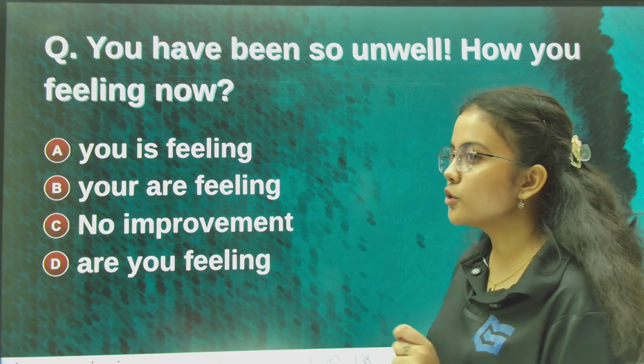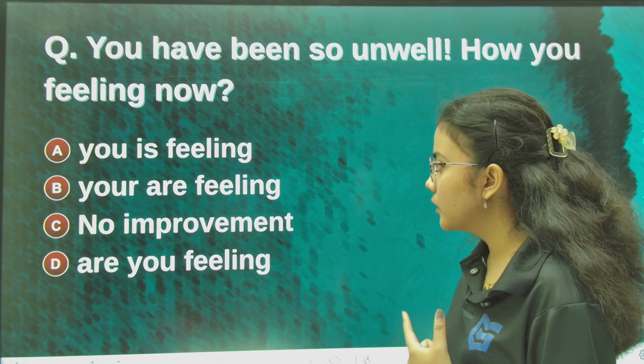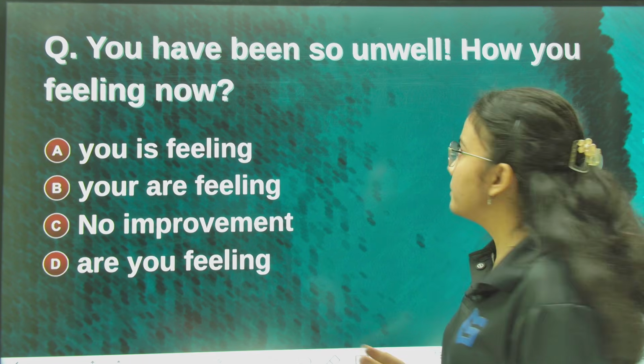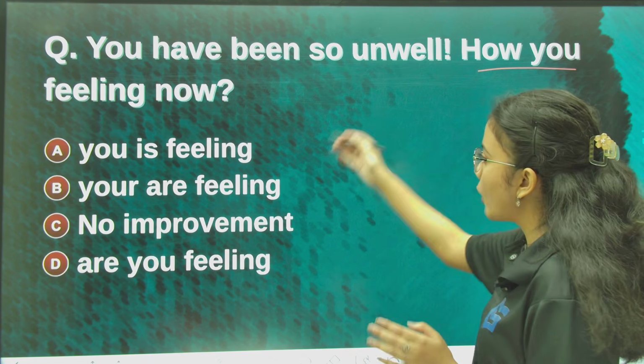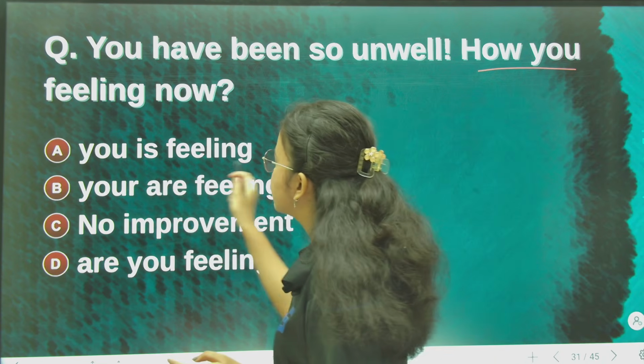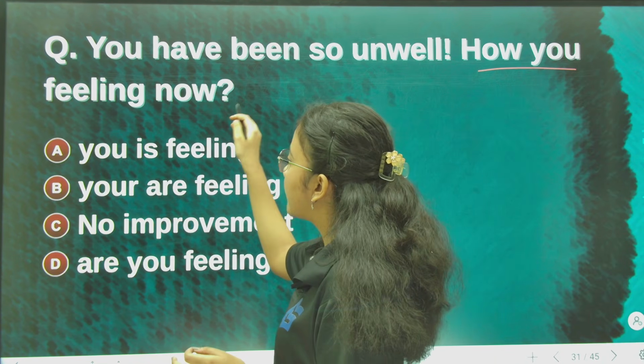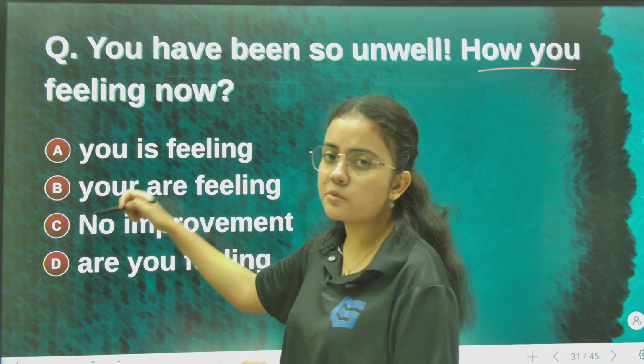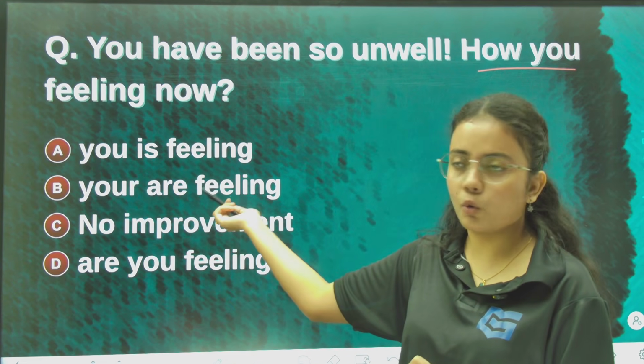We should always put a helping verb. After how, we have to put a helping verb. We simply cannot write "how you feeling today". Now, what are the options? "How you is": question, no. We never write the helping verb after the subject.